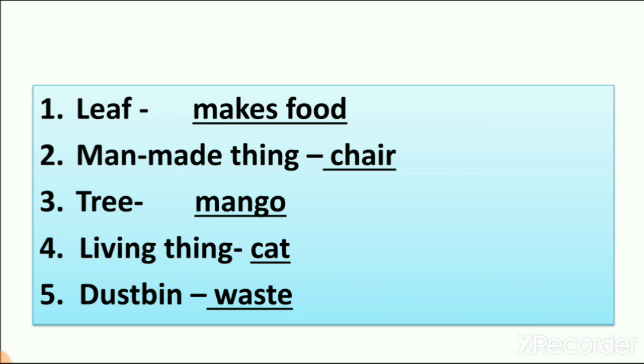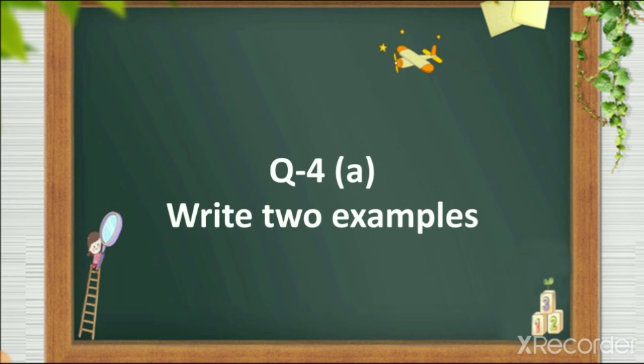Now let's see the next question. Question number 4a. Write 2 examples. In this we have to write 2 names for each. So in this we write 2 examples of each thing. So let's start. Question number 1.